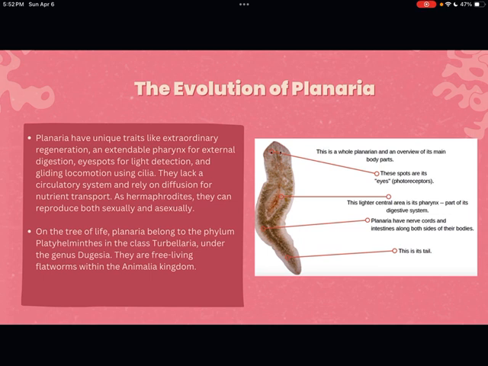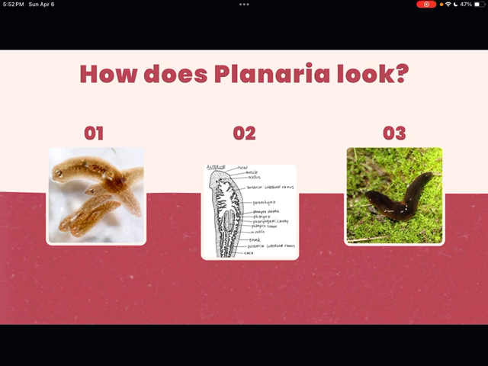On the tree of life, Planaria belongs to the phylum Platyhelminthes in the class Turbellaria. So again, it's all those names that we talked about scientifically, and they are free-living flatworms within the kingdom Animalia. These are just some pictures of how they look.